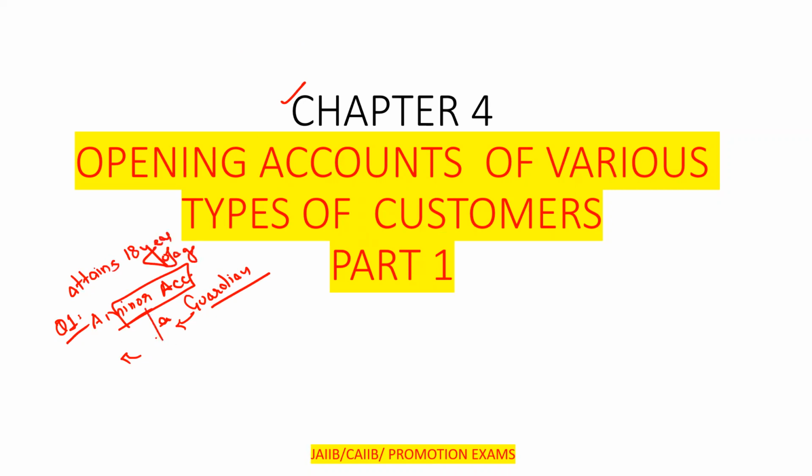Now the minor, who is 16 years of age, goes to the bank and says, I want to operate the account. But the bank will open a new account as per the guidelines, that above 10 years of age a minor is able to operate an account. The minor can operate the new account, but they do not do anything with the previous account. And the bank says that when you attain 18 years of age, bring your guardian's death certificate along with your Aadhaar card. So at that time, what do you have to do? We have to discuss this in this session. Why are they not closing that account?